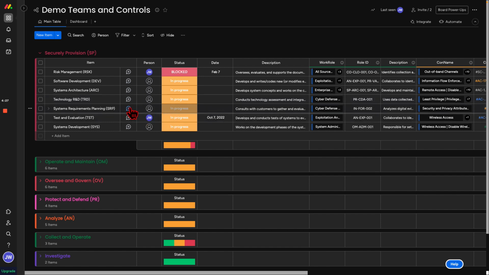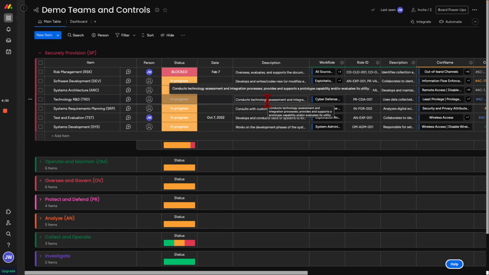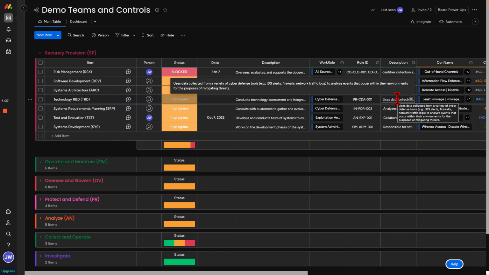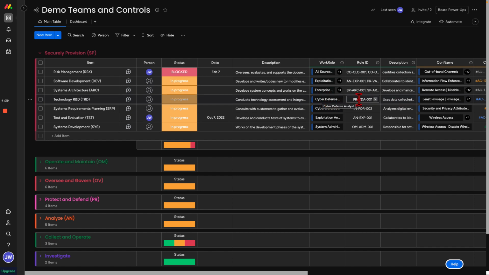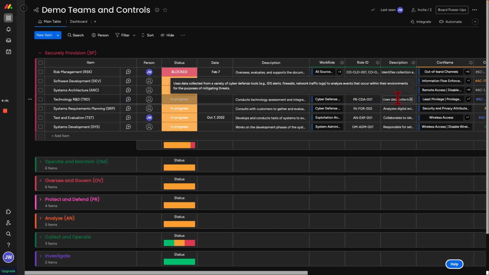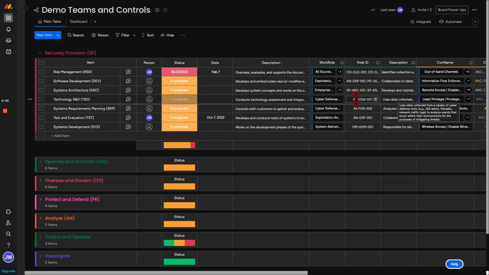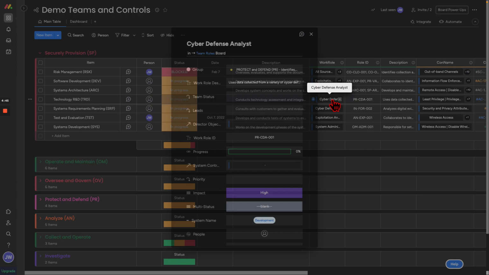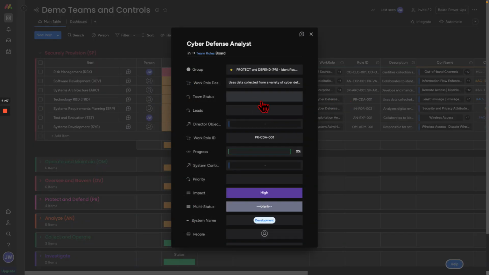The technology team might be responsible for cyber defense in some regard. So this technology team conducts assessments and integrations. Well, we've assigned them to be a cyber defense analyst, right? And they use data collected from a variety of sources. We can see what they do. We can drill into this, right?